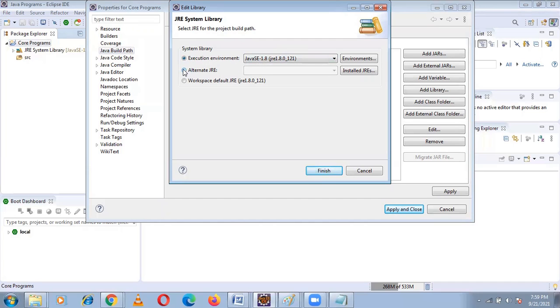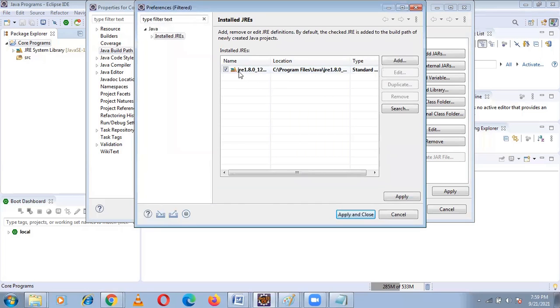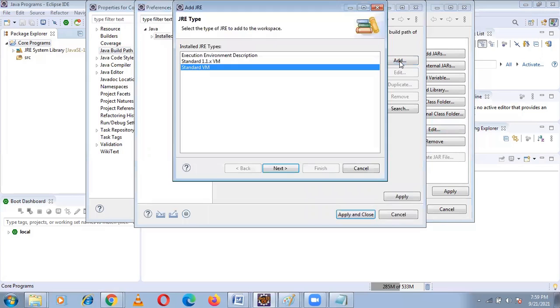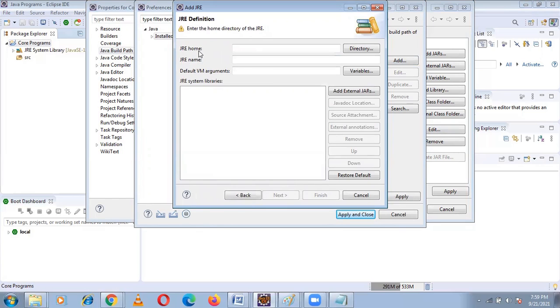You have alternate JRE here. Click on Installed JREs. Here Java 8 is there, but I want Java 9. Then I want to add. Click on Add. Standard VM. Next.